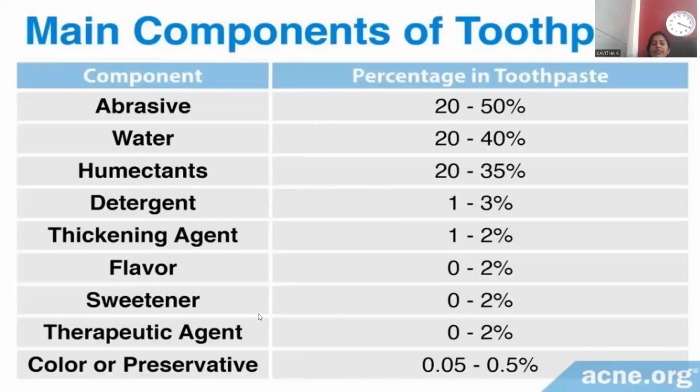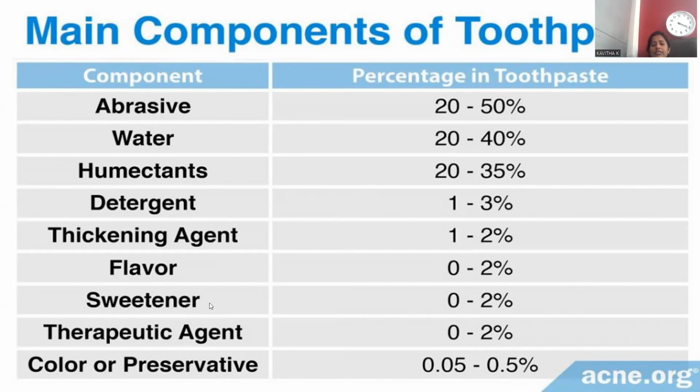Before that, let me introduce all the requisite components present in toothpaste, which are very essential for cleansing our teeth. Abrasive components are required, composed of 20 to 50%, and water moisture content is required in order to mobilize, 20 to 40%. And humectants are required in 20 to 35% composition, and detergents will also be there, where the cleansing process is carried out, 1 to 3%. Thickening agents are there in minute quantity, 1 to 2%, in order to give thickness.